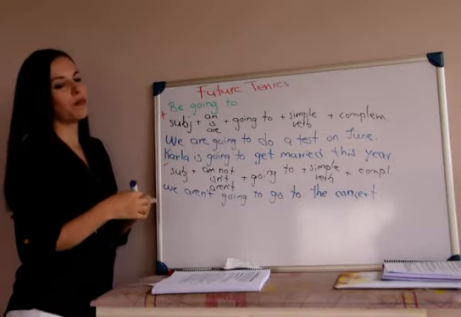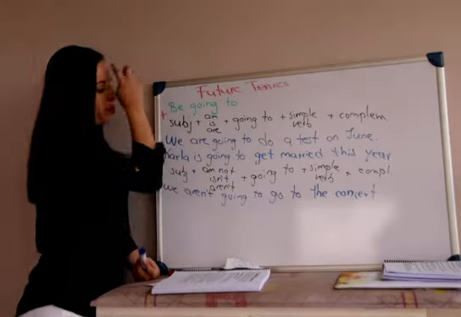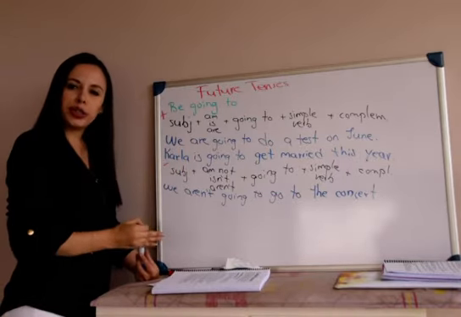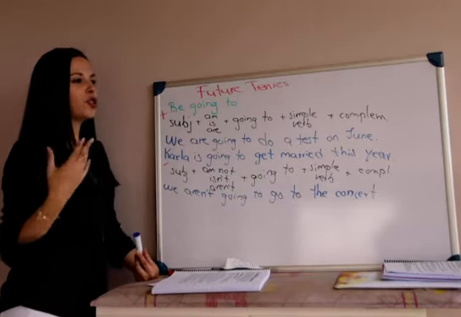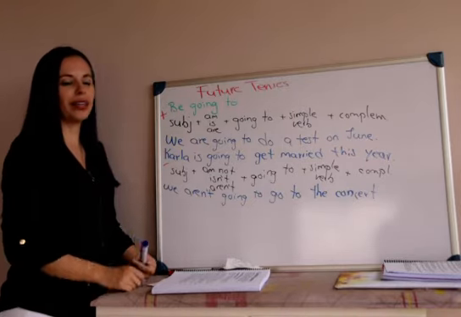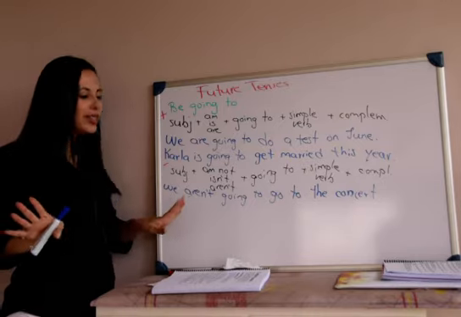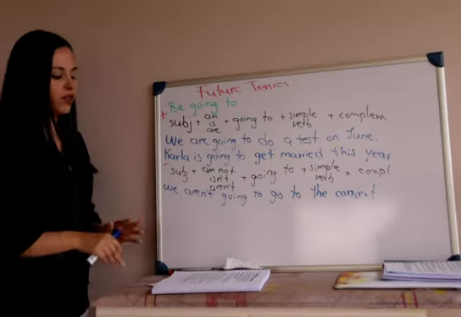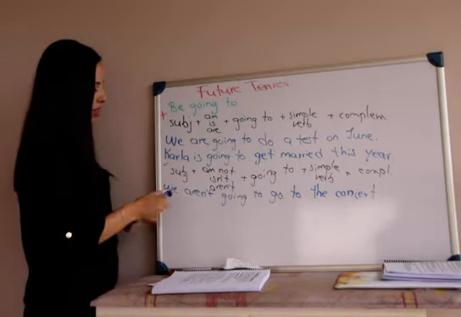Okay, so why do I use be going to? Because I know for sure that due to the quarantine, we are not going to go to the concert, right? The Guns N' Roses concert was canceled, so I'm not going to go to the concert, right? And the same happens here.